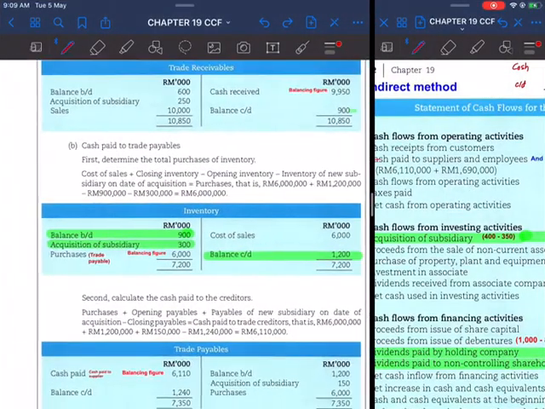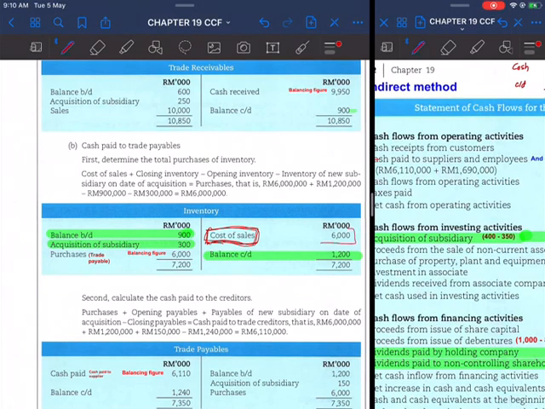To calculate that, you need information with regard to cost of sales. Normally cost of sales is debited to the profit and loss or trading account and credited to the inventory. So the amount on the credit side here is the cost of sales.